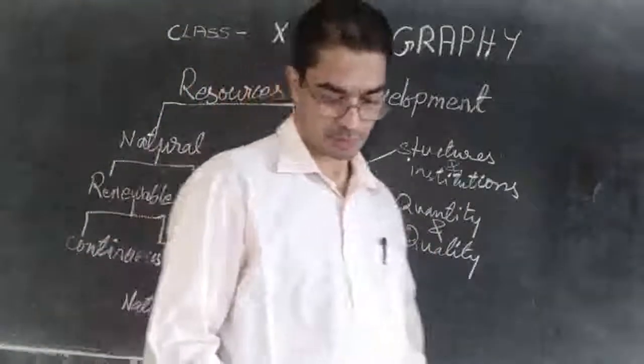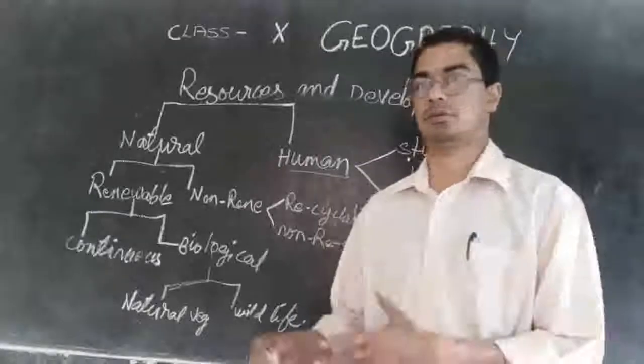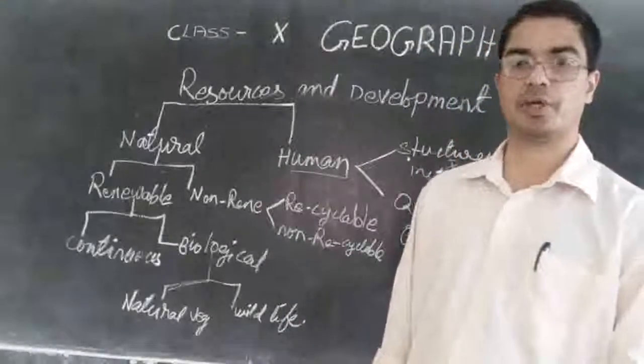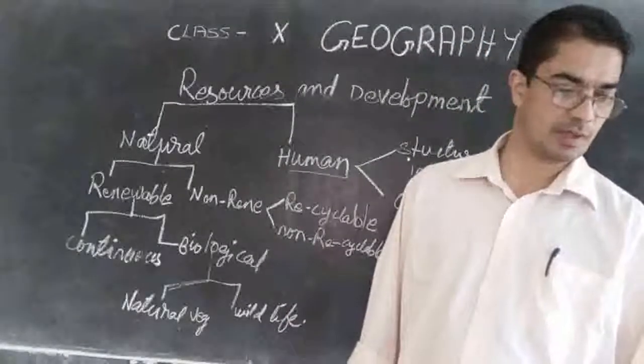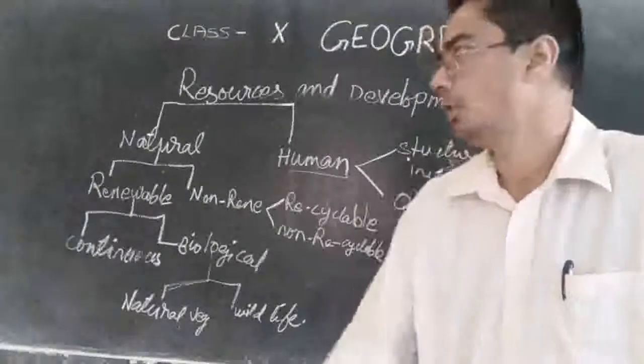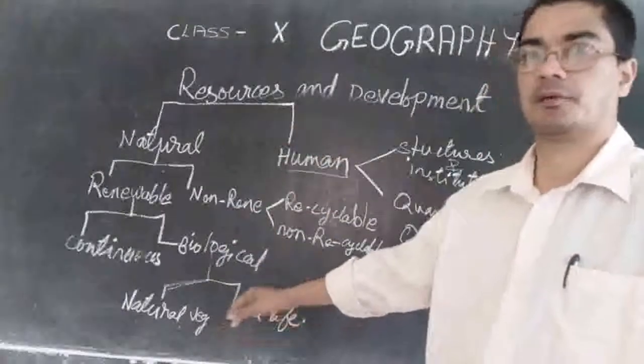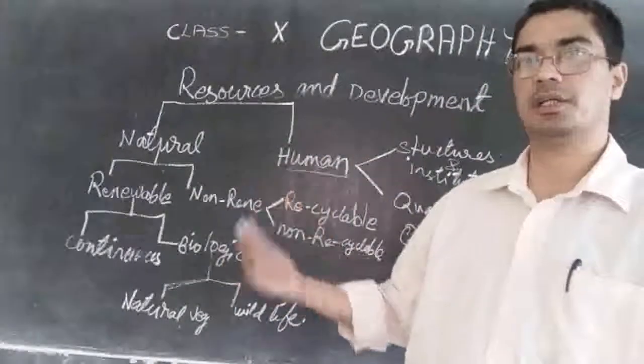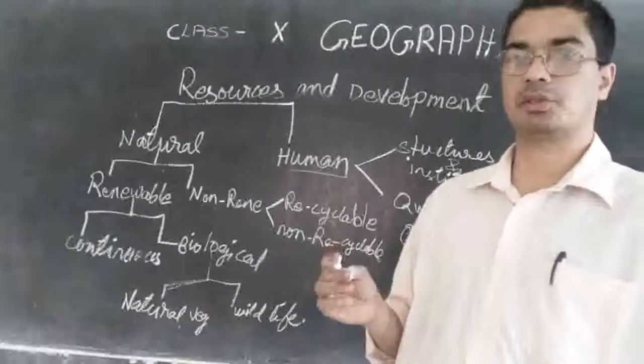So these are the different resources, or this is the way that we classify the resources. So I hope you understand. So different resources are there, and we will study in the next class in detail. We will learn with examples and so on.